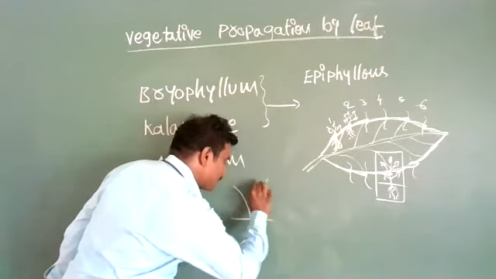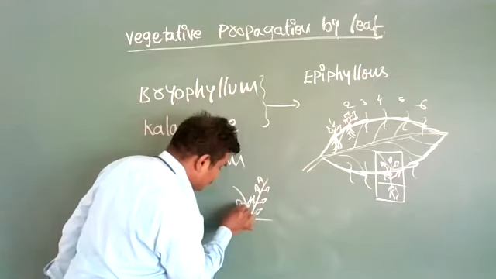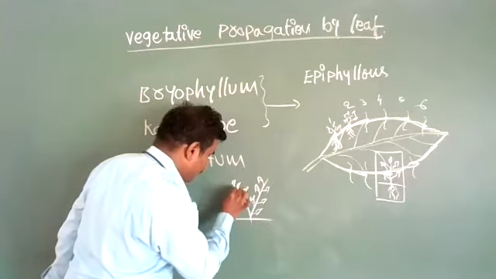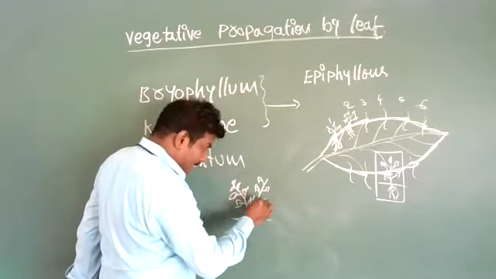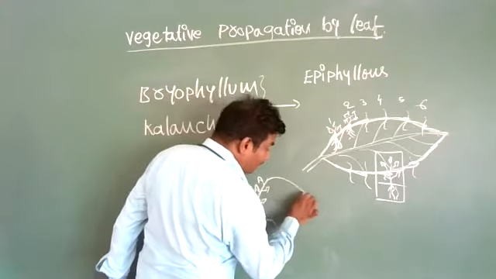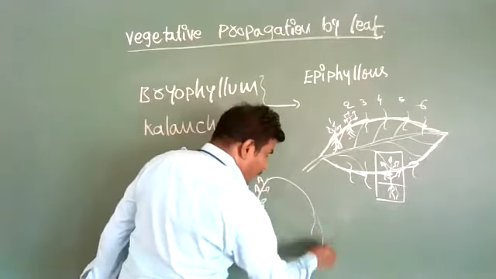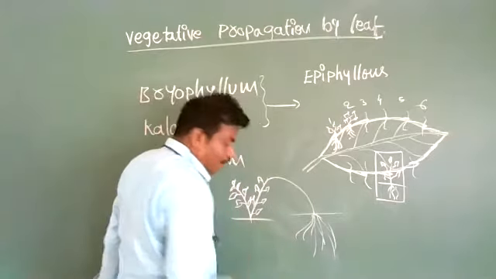When a leaf grows and comes in contact with the soil, it can produce adventitious buds below the ground.